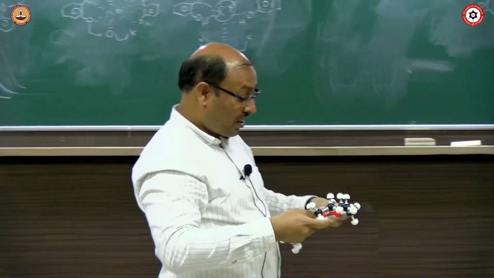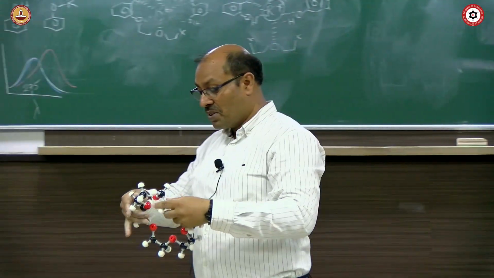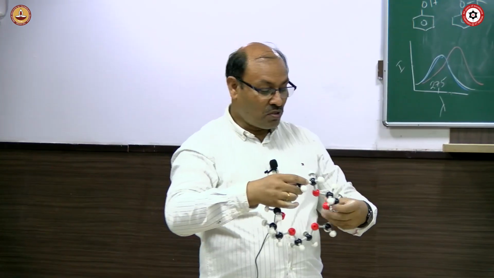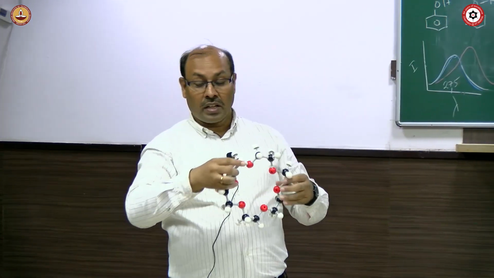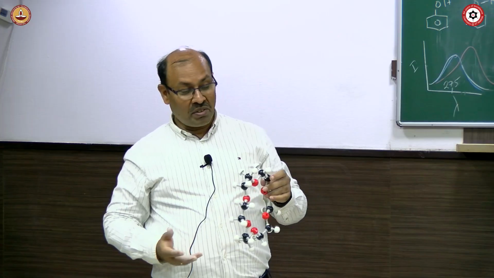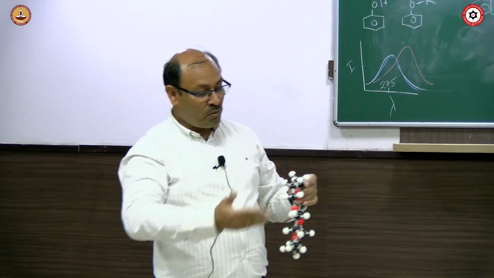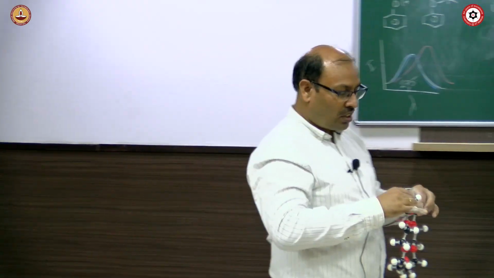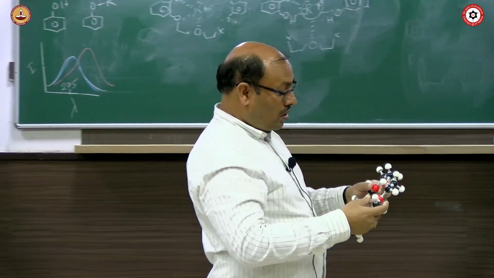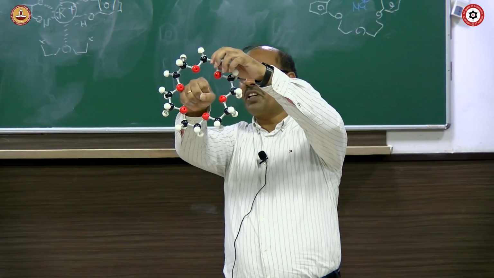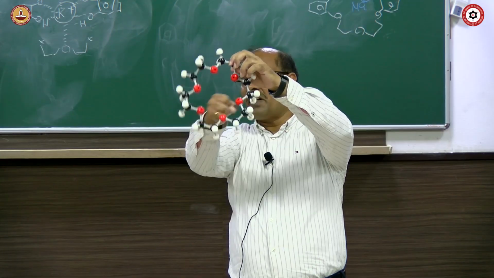It's called crown, like whenever they have different competitions, Miss World, the crown, right? Likewise, the person who prepared it wanted to put the name crown ether. Otherwise, if you want to give IUPAC nomenclature to such a compound, it will be extremely difficult. It will be too lengthy, and with more and more compounds, nomenclature will be difficult. So he devised a shorthand nomenclature, called the crown ether system. And the oxygen atoms are almost in one plane, and the potassium or sodium is somewhere here. It binds like that.